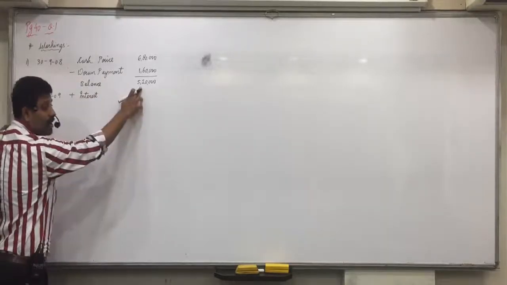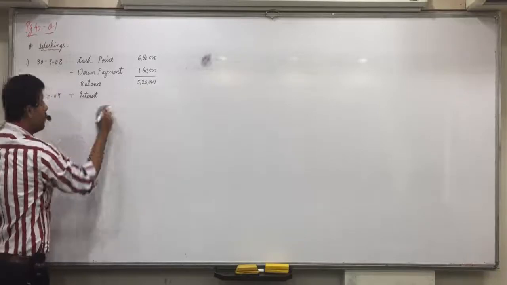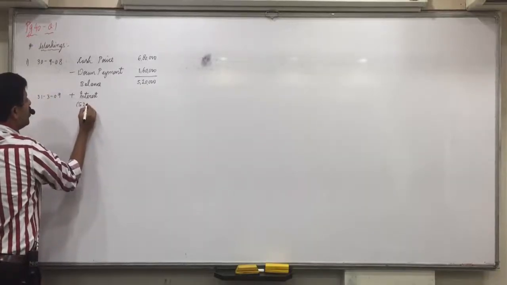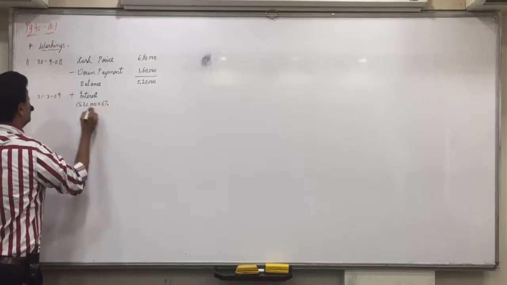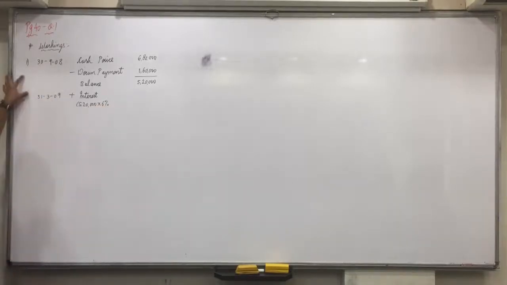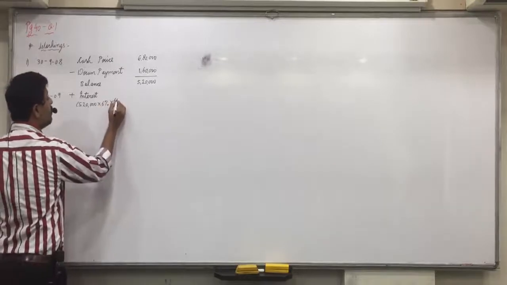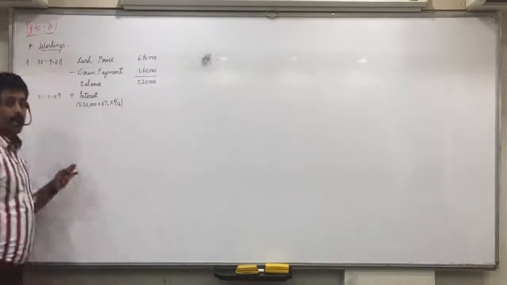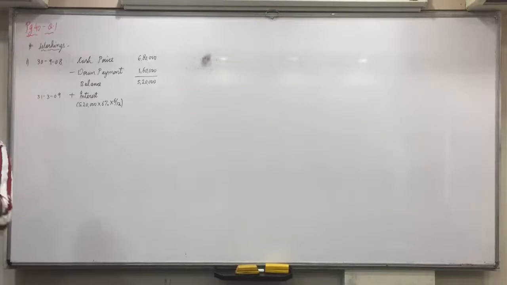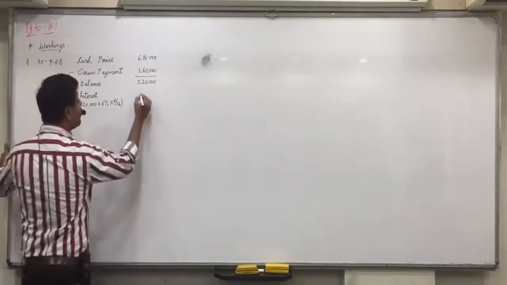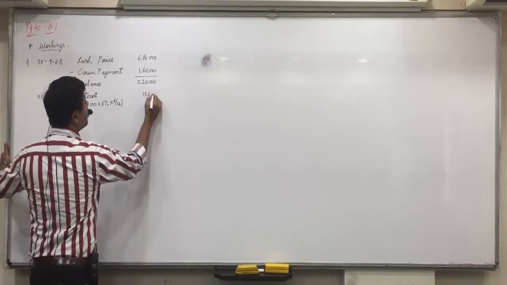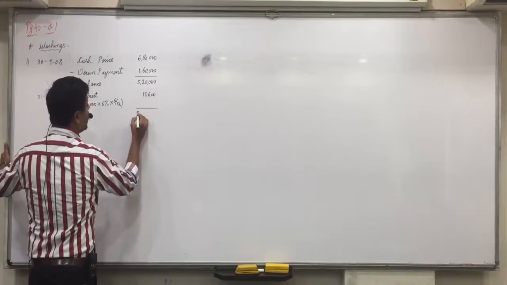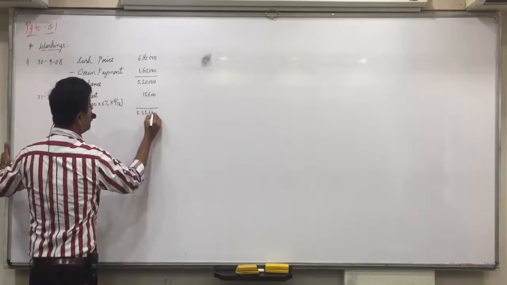Now, interest you count on this 5,20,000. Okay, so 5,20,000 into what is the rate of interest? 6%. And we have to count only for 6 months. Okay, so into 6 divided by 12. If it is yearly installments, then directly we would have done 5,20,000 into 6%. Any doubt in this? What does it come to? 15,600. 5,35,600 is the total amount payable